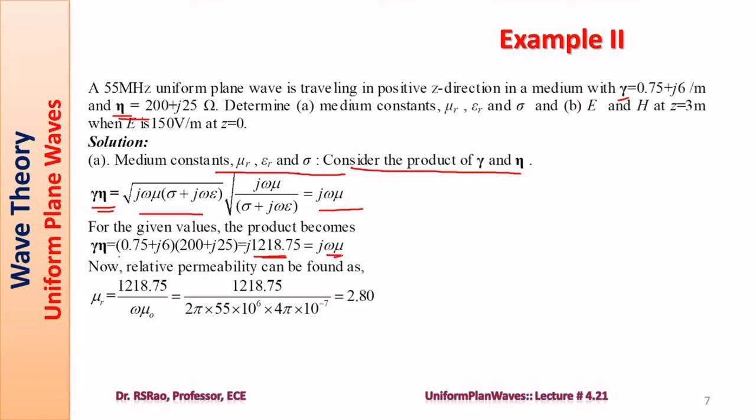So omega mu is 1218.75. Frequency is given as 55 megahertz. So mu r, the relative permeability, is 1218.75 divided by omega mu naught. Mu naught is 4 pi into 10 power minus 7. Omega is 55 megahertz into 2 pi. So ultimately mu r is 2.80.